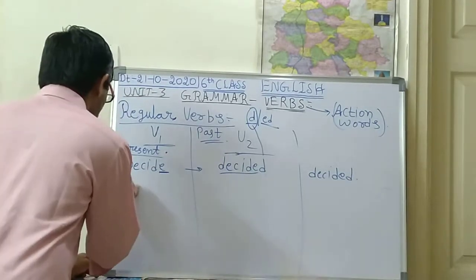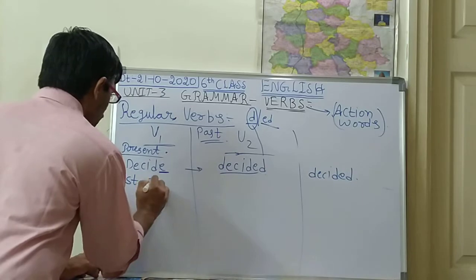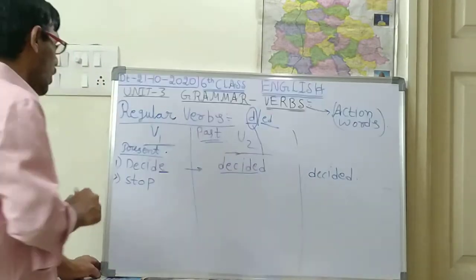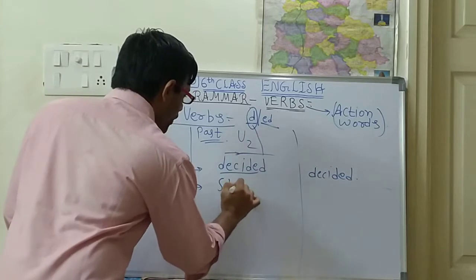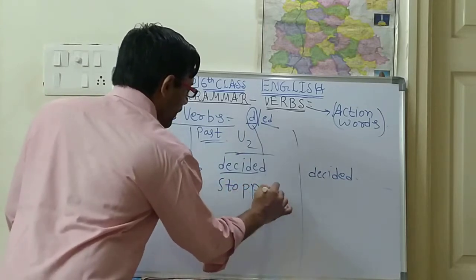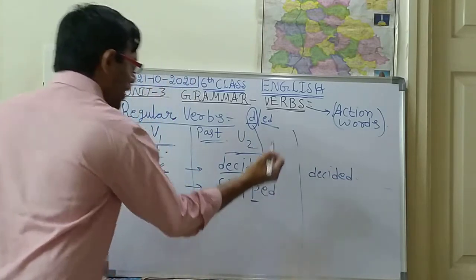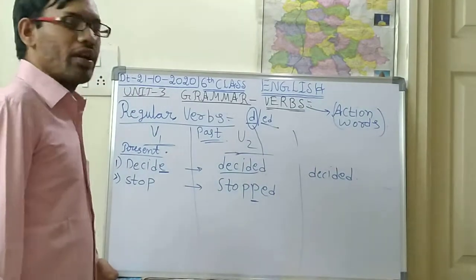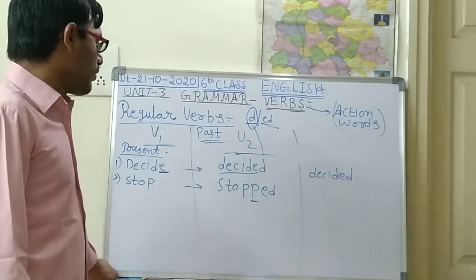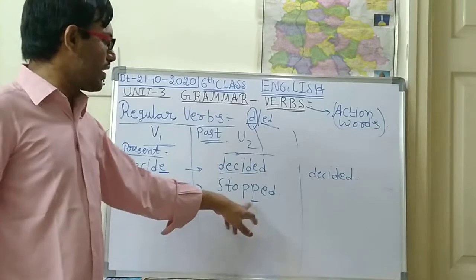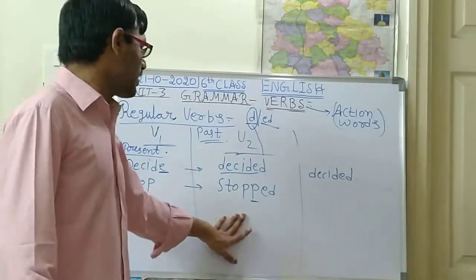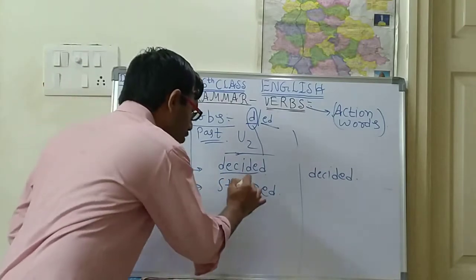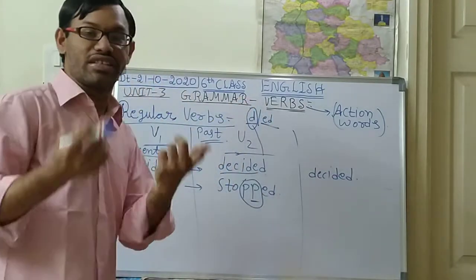Okay, next one more example. Stop. For this stop, what is the past form? Stopped. S-T-O-P-P-E-D. Here P will be coming two times. Why, sir? Why is the P coming two times? Why can't you write only one time? Here these two P's have a stress.